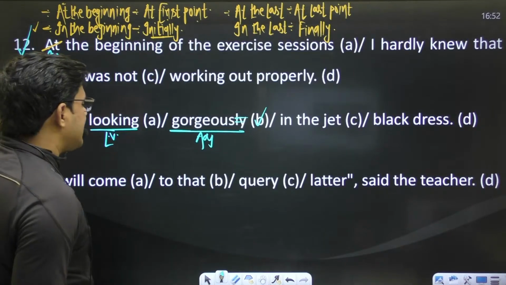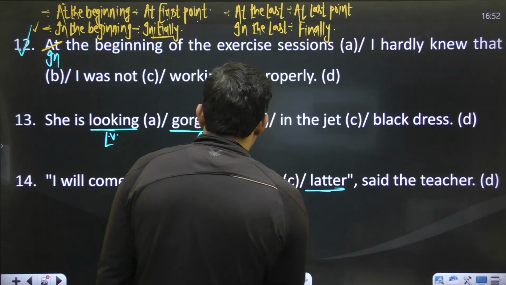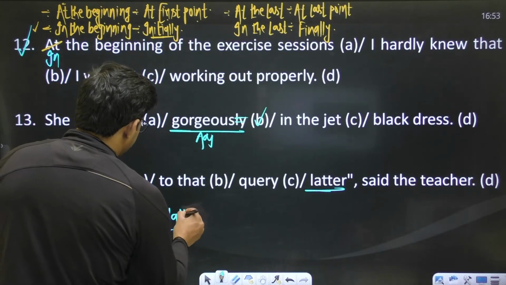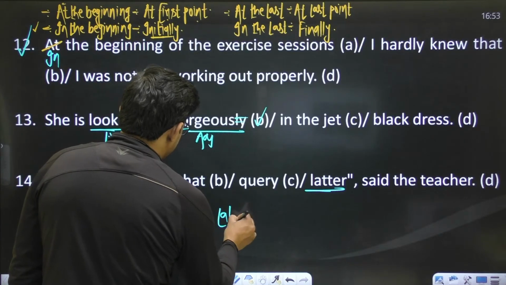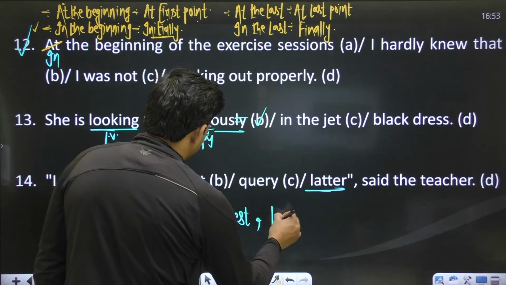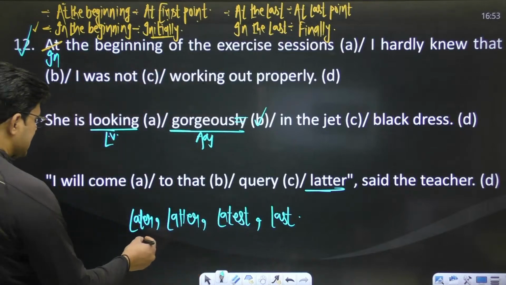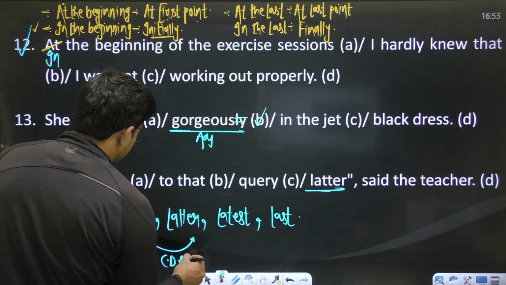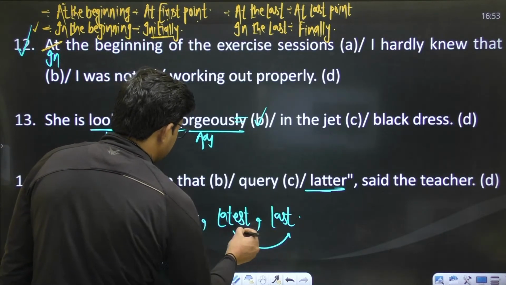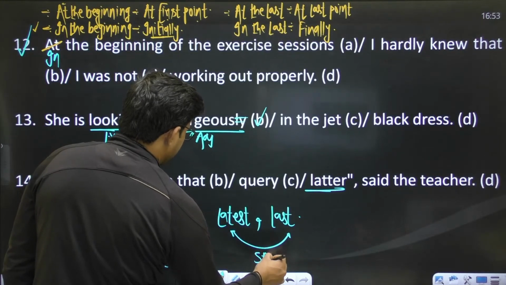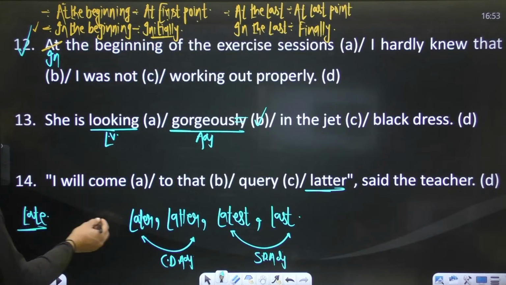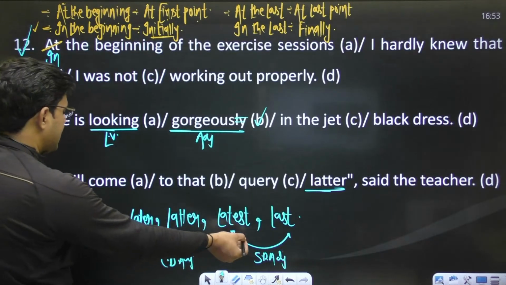Okay, I will come to that query later. This word "later", you know, you have two different words like later and latter, and some other words like latest and last. You have four different words. Both later and latter are adjectives of comparative degree, and these two, latest and last, are adjectives of superlative degree. All these four adjectives come from the adjective late, right? This is the comparative of late: later, latter, latest, or last.